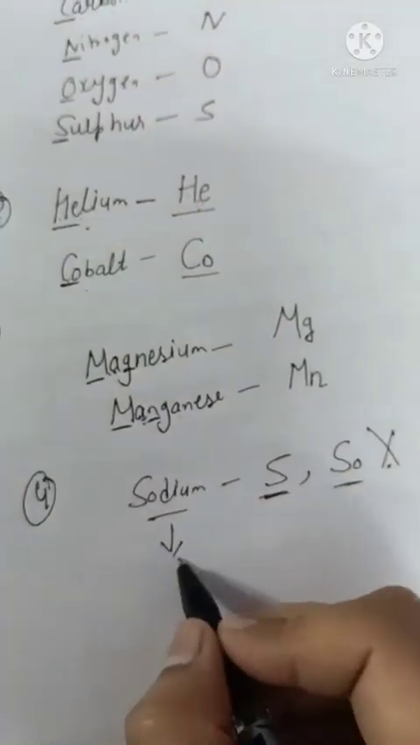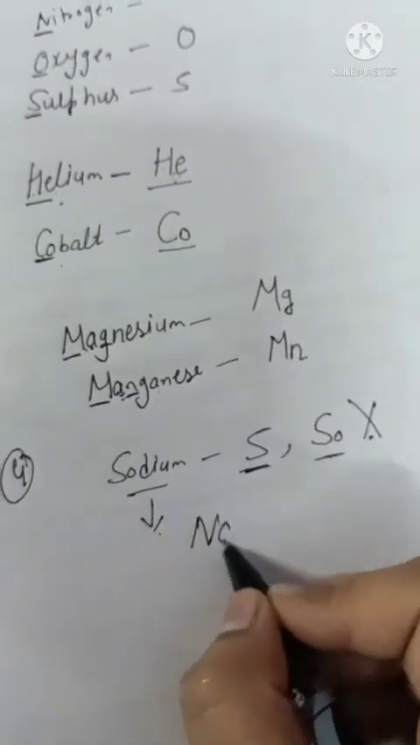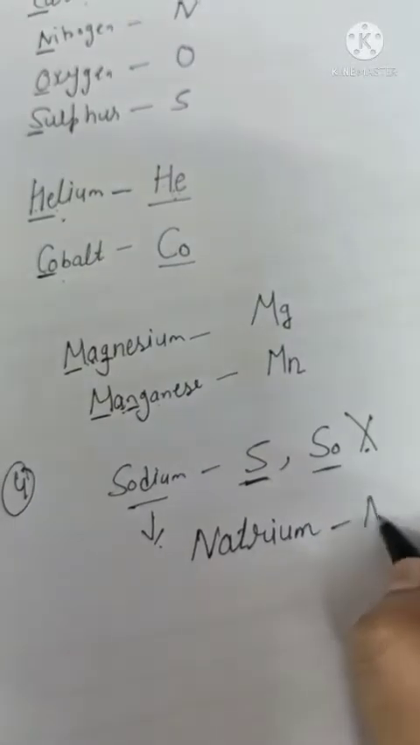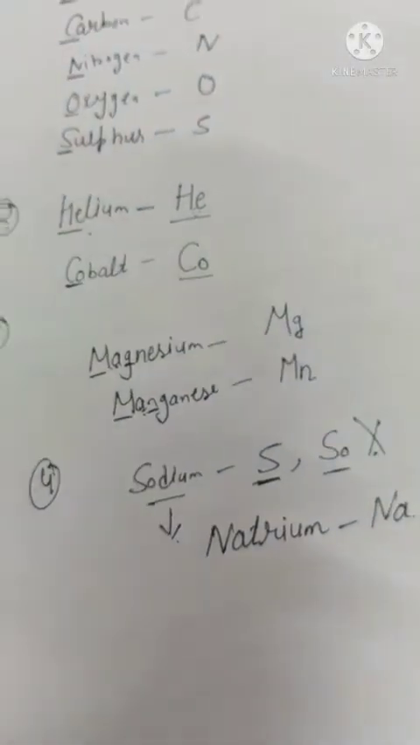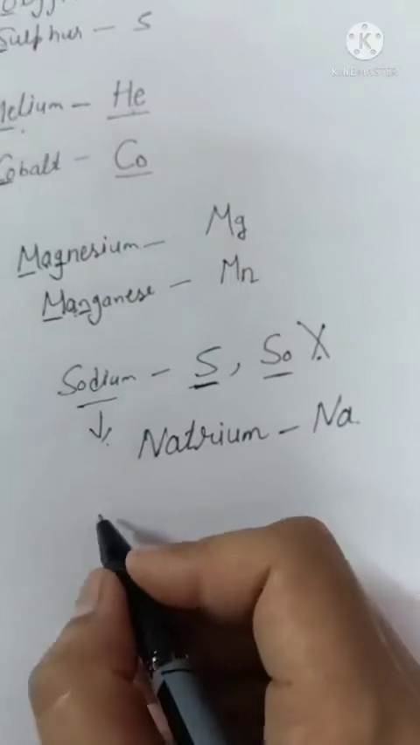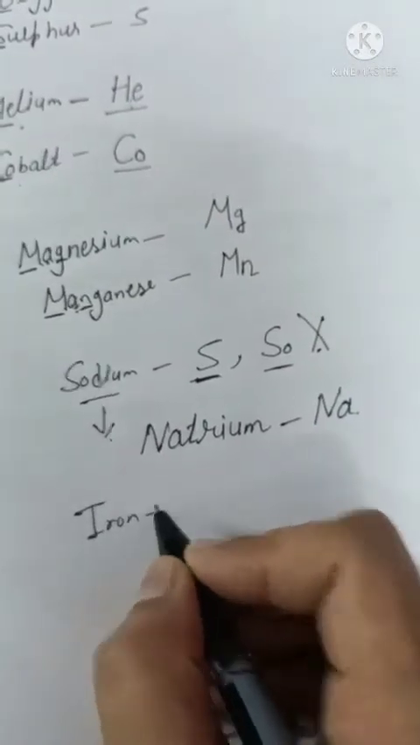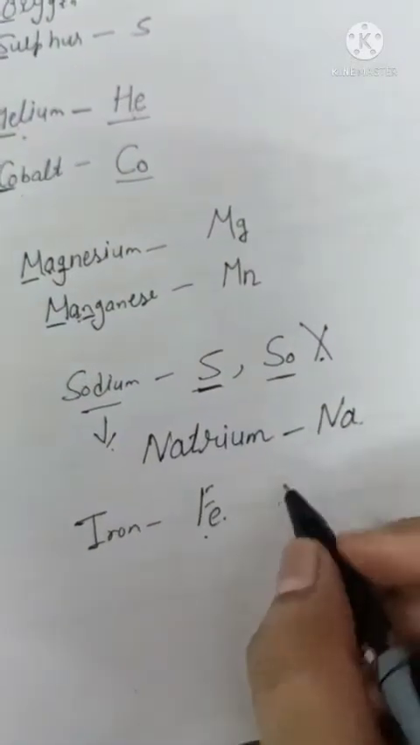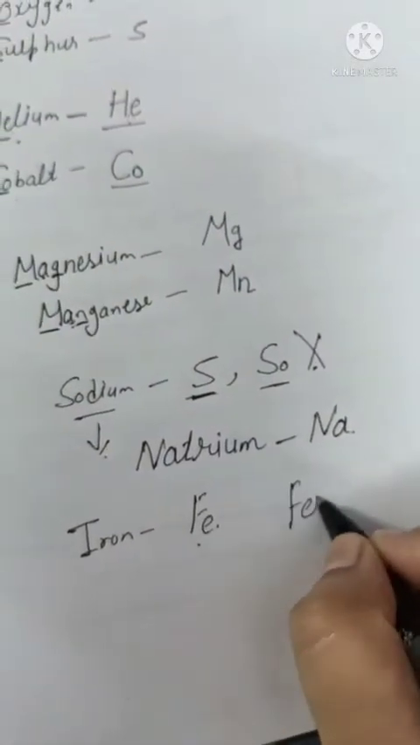So the symbol for sodium we write from its Latin name, that is natrium. Natrium is the Latin name of sodium, so its symbol will be capital N small a. Same way for other elements, for example iron. For iron the symbol is capital F small e, and where did it come from? It came from its Latin name, that is ferrum.